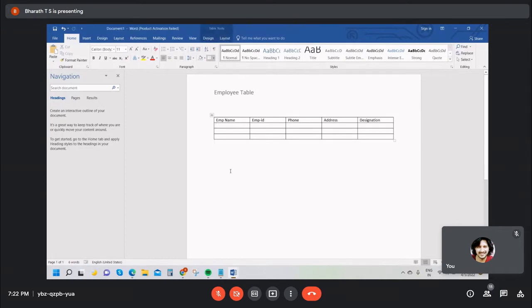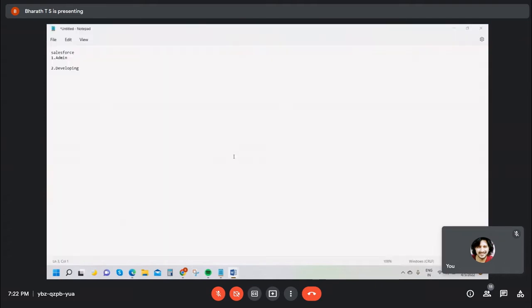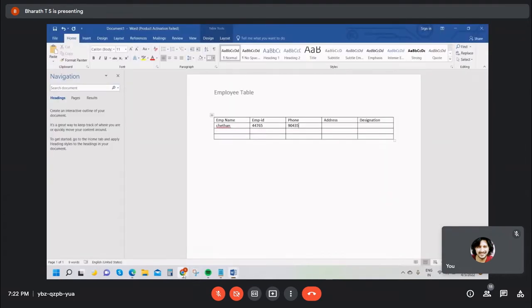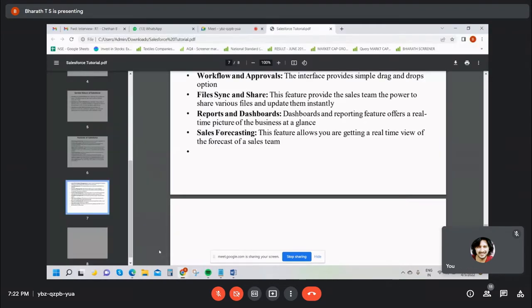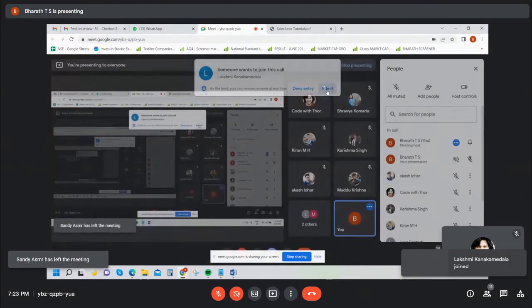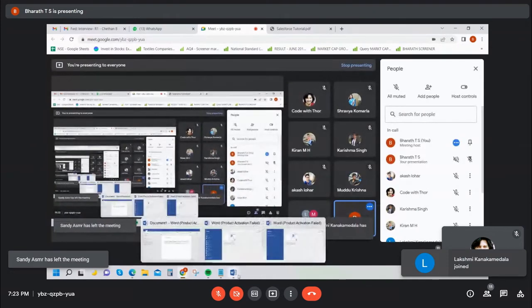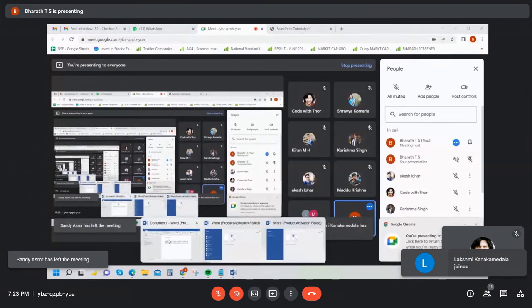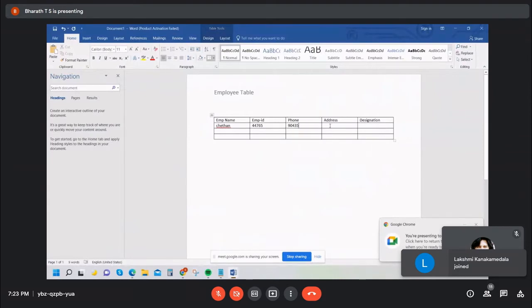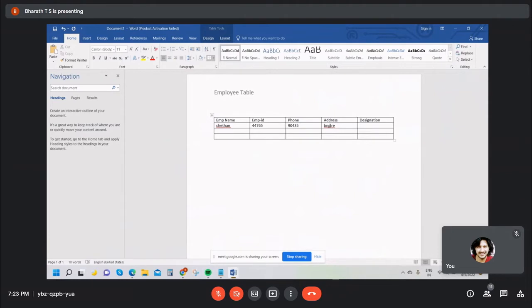For example, I insert employee name as Chetan, employee ID, address, designation.